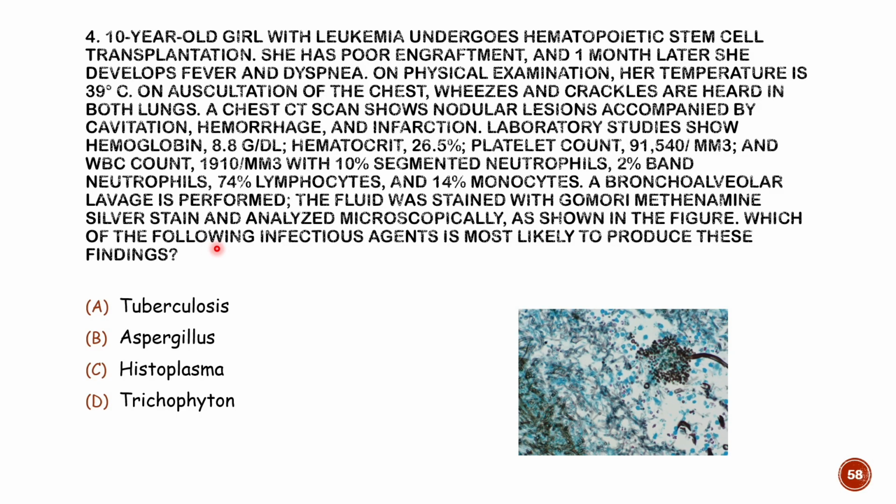So first, the clue here is that the lung is involved, particularly a cavitary lesion is present, and the patient has leukopenia. So it's an opportunistic fungal infection infecting the lung with low neutrophils in leukopenia, with a cavitary lesion. And here you can see hyphae. So this could be a case of Aspergillus. Histoplasma grows as a yeast form, and Trichophyton usually doesn't infect the lung. So the answer would be Aspergillus. Obviously, it's not tuberculosis, right? In which granulomas are seen. So the answer would be Aspergillus, which grows as a filamentous fungus. All right.